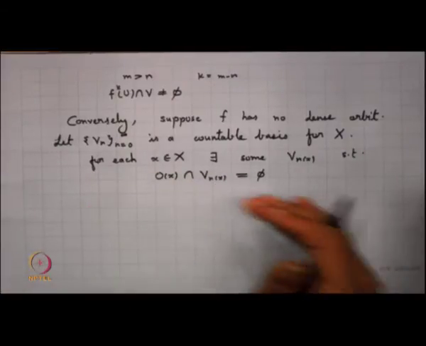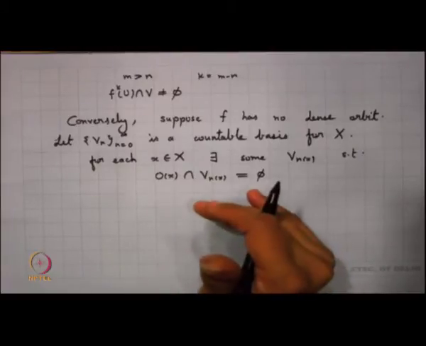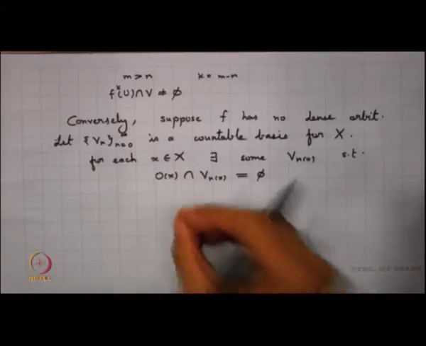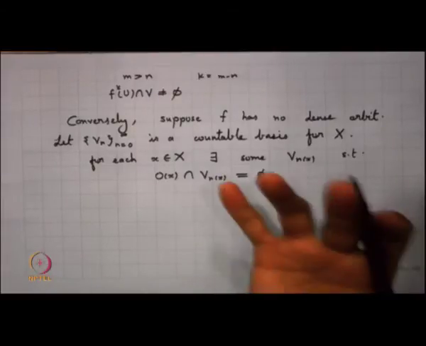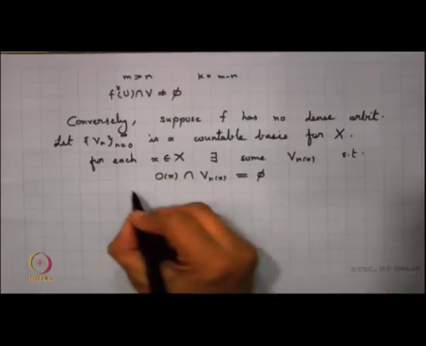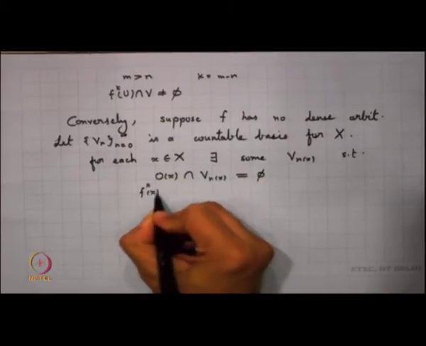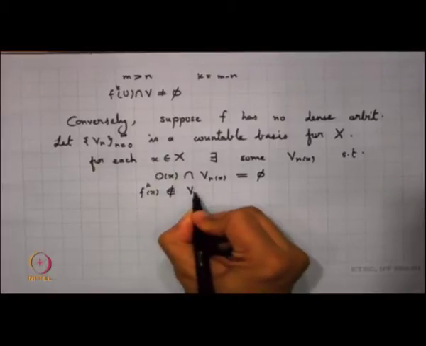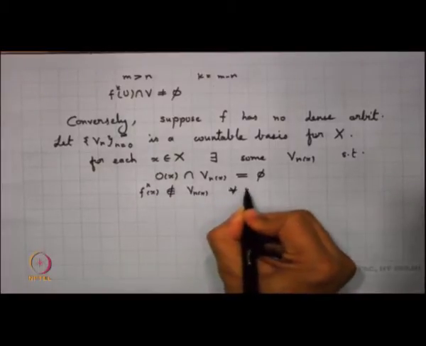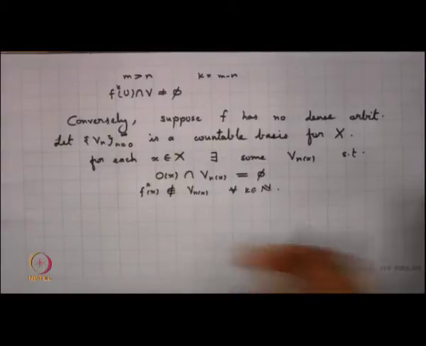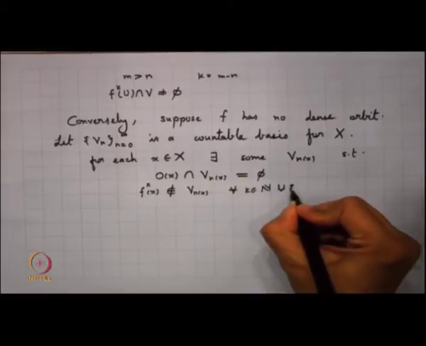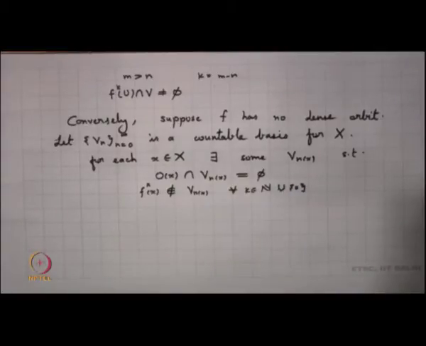There is no point of the orbit of x which comes up to V n x, or there is no f k of x lying in V n x. That means that f k of x does not belong to V n x for every k in n union 0. I can always choose this so that my x is also away from that part.